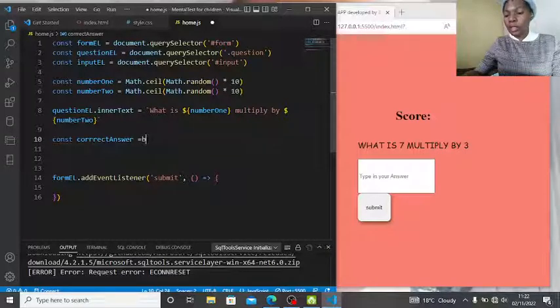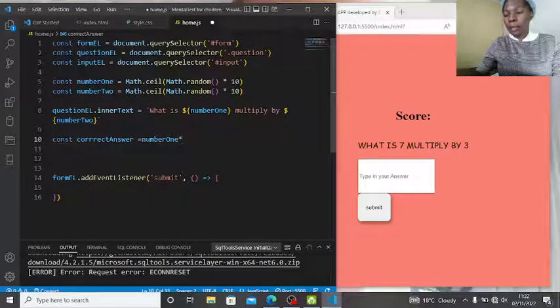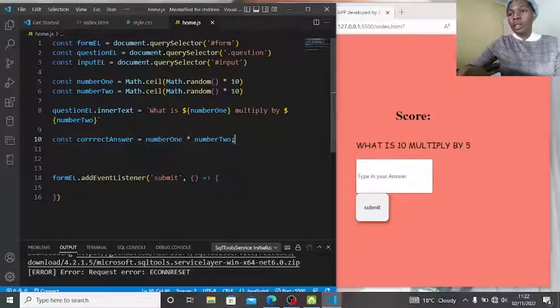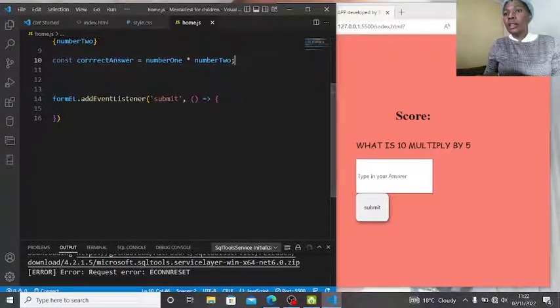So we're going to say const correct answer = num1 multiplied by num2. Whenever this is correct, the correct answer would be what we get when we multiply this.